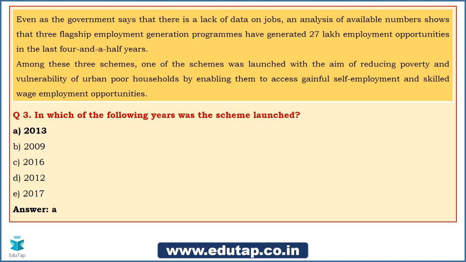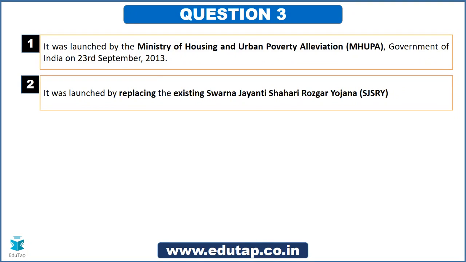It is 2013. Let me just hold the discussion for this particular question, because you might get confused. What we will do is we will go to a flow chart at the back, and we will have a look at the various schemes that were in place and how this particular scheme came into existence. Then we will come back to this question. So don't worry if you're not getting it right. It is clearly given on the side that Ministry of Housing and Urban Poverty Alleviation launched this particular scheme on 23rd of September 2013.